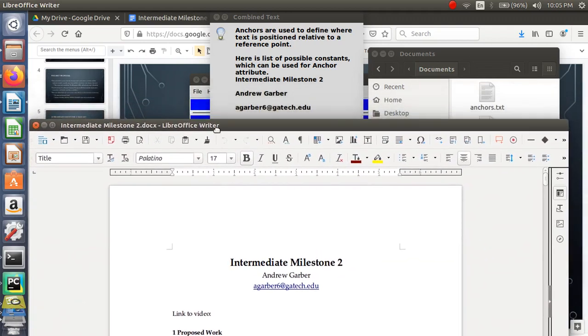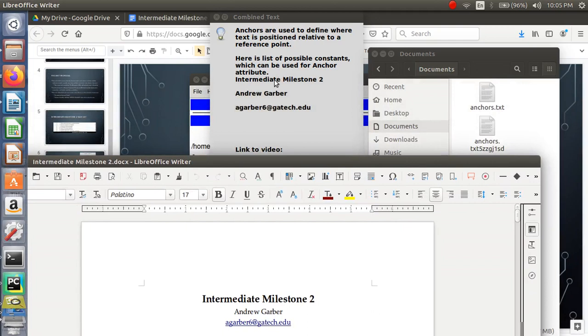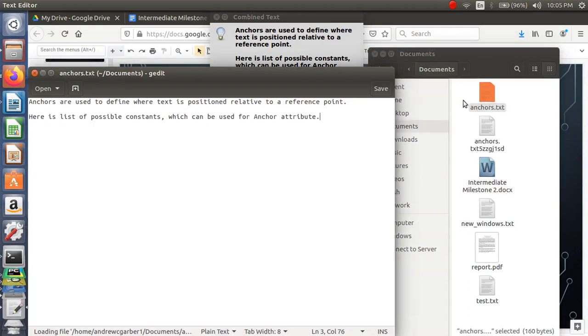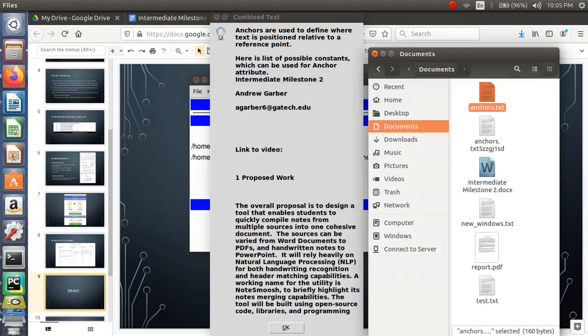But you can see here, I've just combined the two docs. So here's intermediate milestone 2, and there's my name, and there's all the text from there. And then when I open up anchors here, you can see, anchors are used to define where text is positioned. And that's just something I grabbed from the GUI toolkit I'm using, some verbiage so I could show the merge functionality. But there you go.